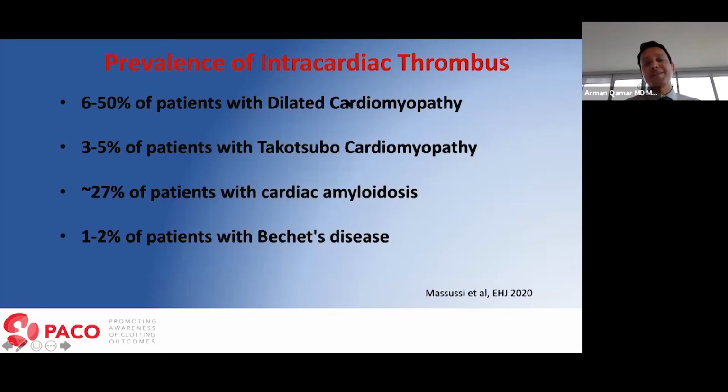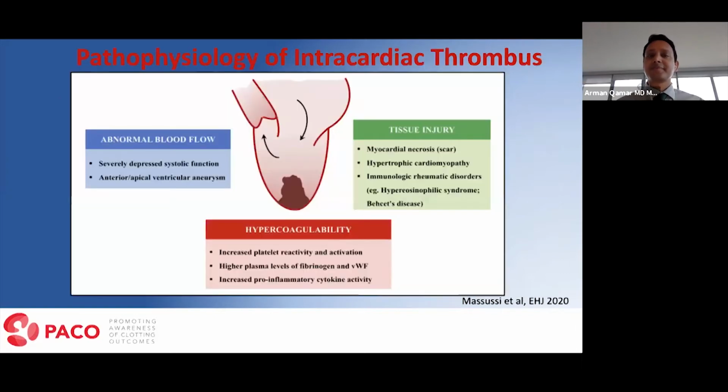Regarding other registries, in registries of dilated cardiomyopathy, the prevalence has been somewhere between 50 to 60%, and in registries of Takotsubo cardiomyopathy, 3 to 5%. It is very interesting to note that 1 in 4 patients with cardiac amyloidosis will have an intracardiac thrombus, and 1 to 2 patients with Behçet's disease, a connective tissue disorder, will have intracardiac thrombus.